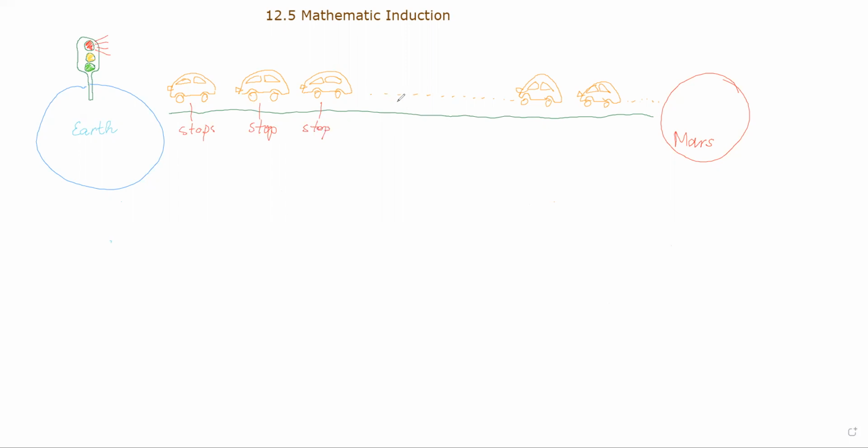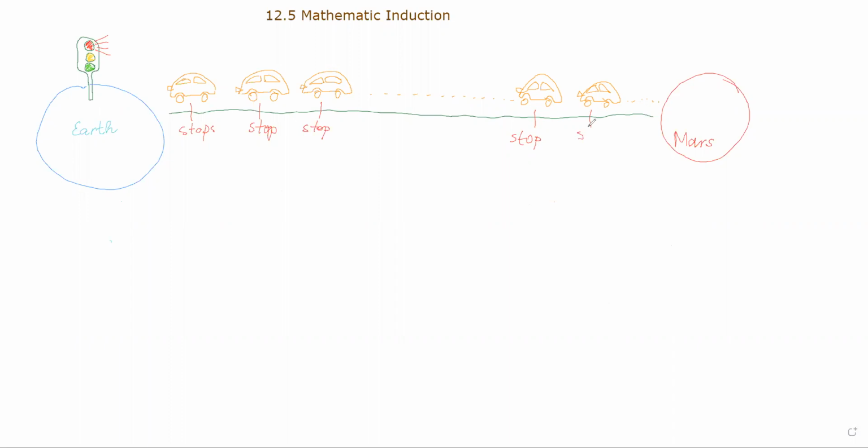And you understand that all the cars are going to see that the previous car stops, so they are going to stop. And what is going to happen to this car nearby Mars, which is far, far away? Well, probably this car is going to stop because it's going to see that the previous car stopped, right? Sorry, instead of stop, red light. And this car, that's the next one, is going to stop because it's going to see that this one is going to stop, right?